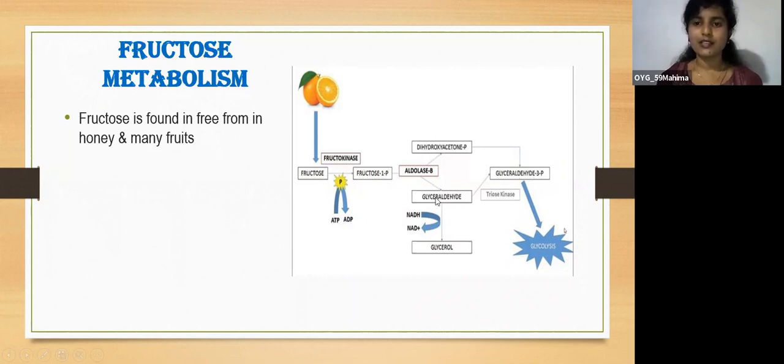The glyceraldehyde formed will go to the glycolysis pathway, and glyceraldehyde can also be reduced to glycerol. This glycerol will act as a precursor for the synthesis of glucose. So this is all about fructose metabolism.